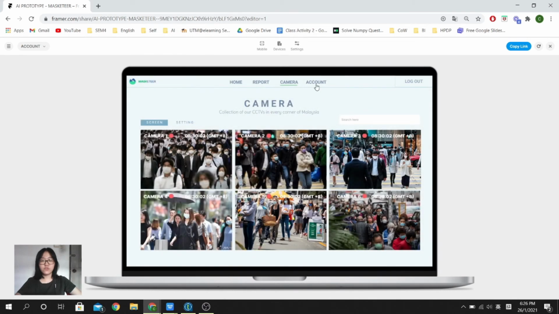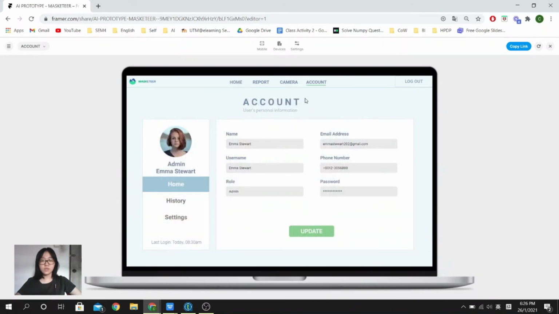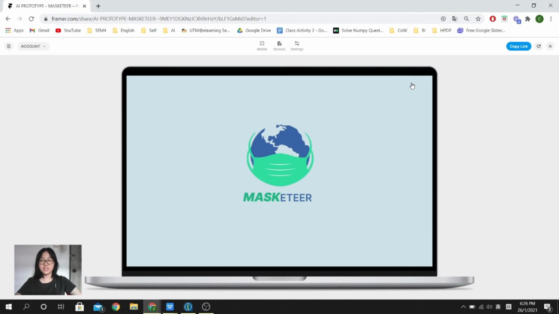So let us move to the account. This page allows users to edit their account setting and also the system setting. Once the user would like to end their session, they can click on Log Out. And that's all for us.